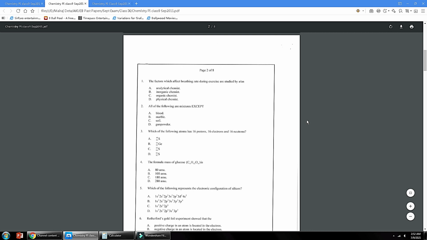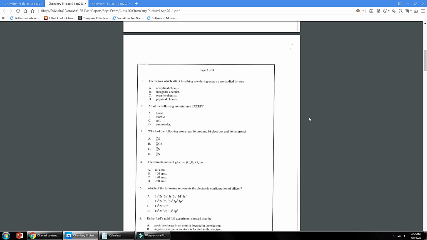Question number 1. The factor which affects breathing rate during exercise is studied by a physical chemist. That is the correct answer, option D, because rate is studied in physics. Rate is speed per unit time, so it is studied in physics. It is related to a physical chemist. Number 2, all of the following are mixtures except